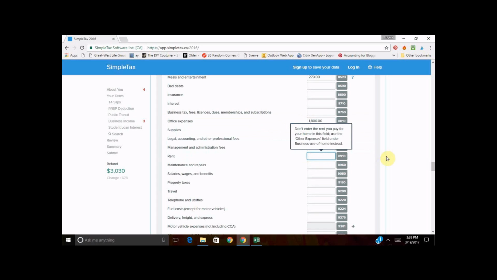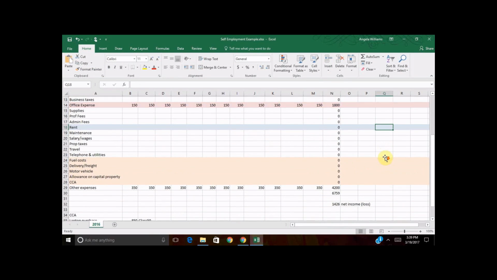And so now rent. You'll notice when I click in this field, it says do not enter the rent you pay for your home in this field. Use the other expenses field under business use of home instead. So this rent field is if you rent a building or a room or something specifically for your business. Some bloggers do that. I would wager that the majority of bloggers, we all just work out of our home. So we are going to walk through how to use the business use of home area once we finish filling out this form.